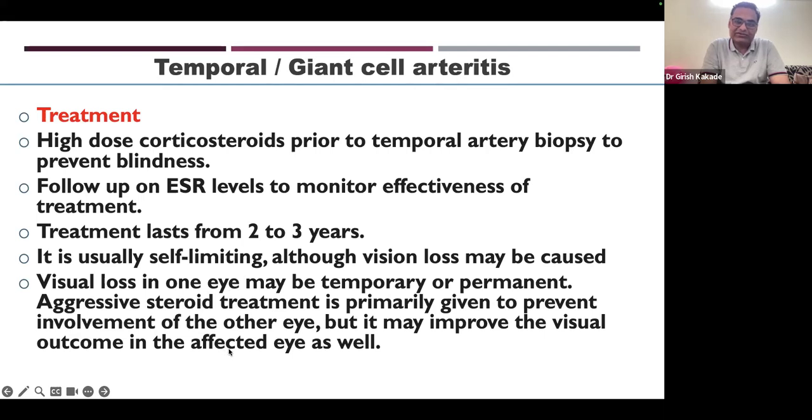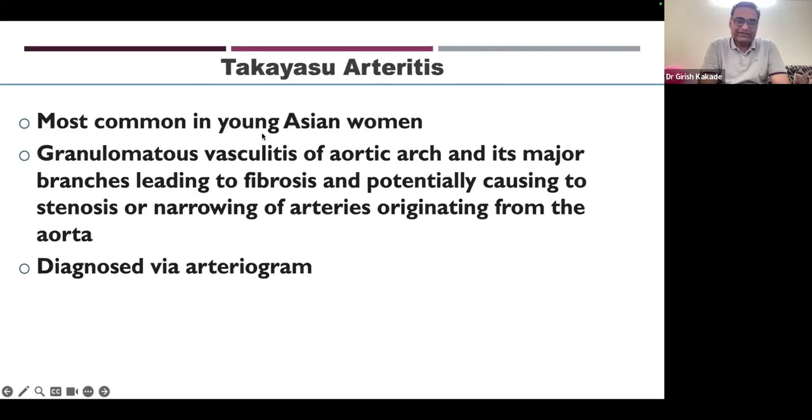The ophthalmologist diagnoses that these patients have vision loss because of some vasculitis, starts the steroid, and refers patients to the rheumatologist. So the next important large vessel vasculitis is Takayasu arteritis. It is most common in young Asian women, below 40 to 45 years of age. That is the age of presentation, and it is seen in Asian women; Japanese and Indian women are commonly affected. Takayasu arteritis we see very commonly in India.